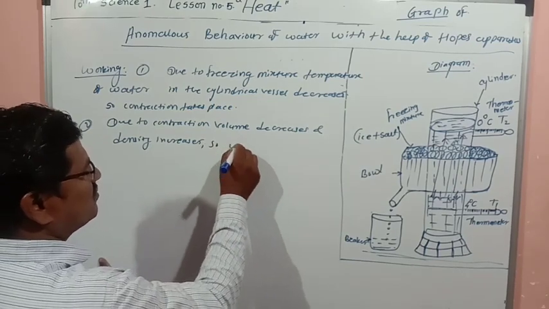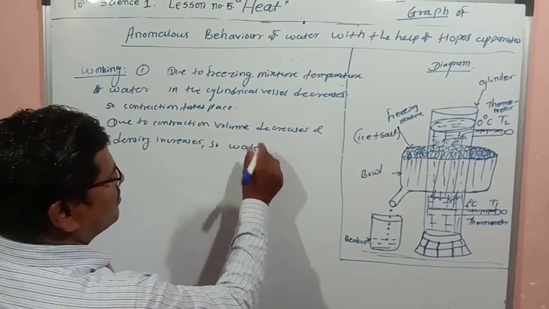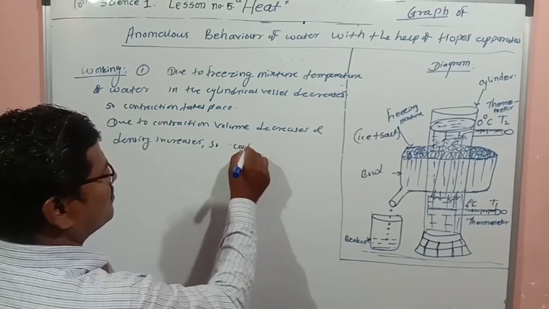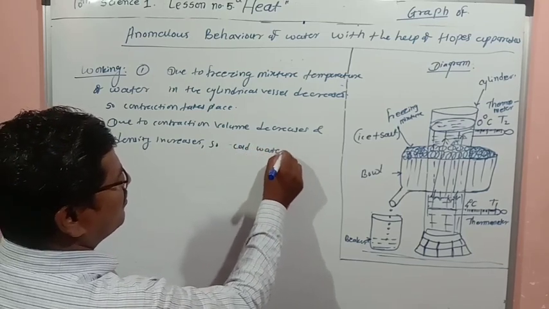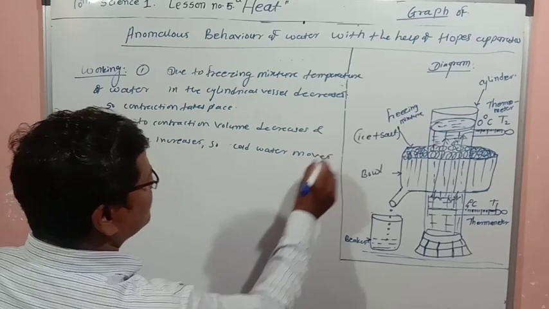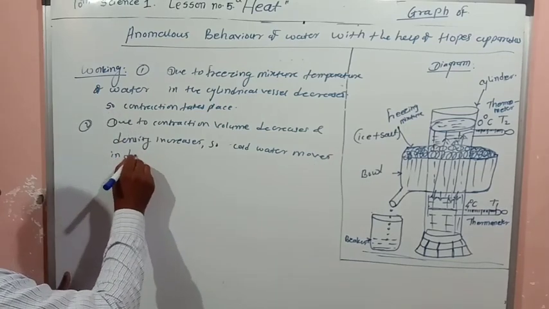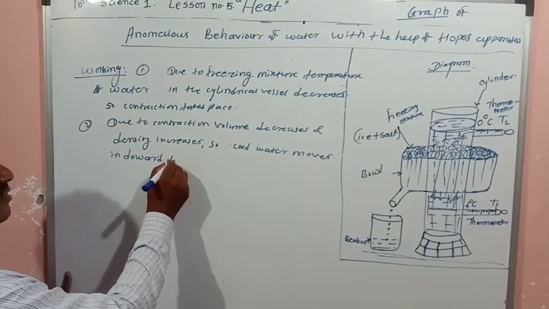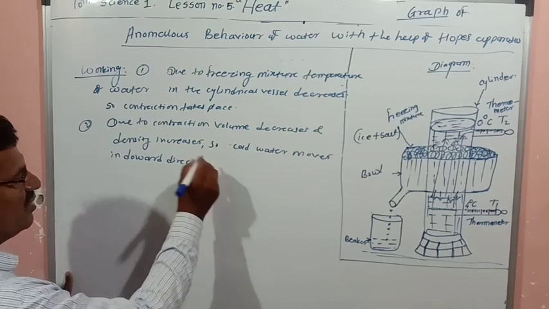So cold water moves in the downward direction.